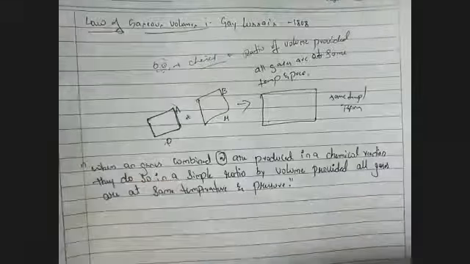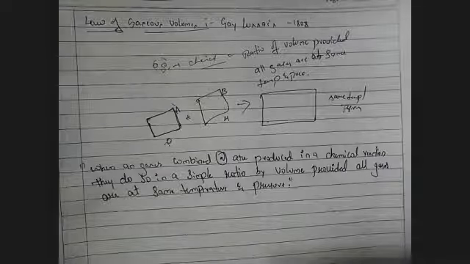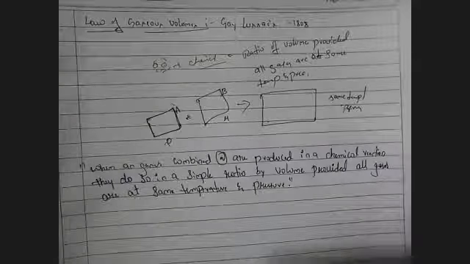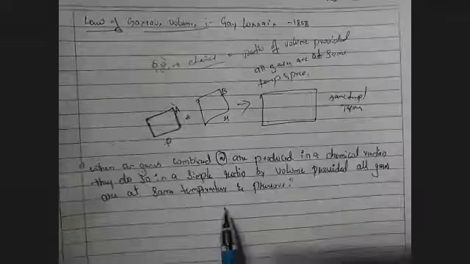So this law of gaseous volume was stated by Gay Lussac in the year 1808. What he says is that when a gaseous molecule is combined with any other molecule or undergoes a chemical reaction, the ratio between the sum of these will impact the volume at the same temperature and pressure. You can guess why he is using the words same temperature and pressure.